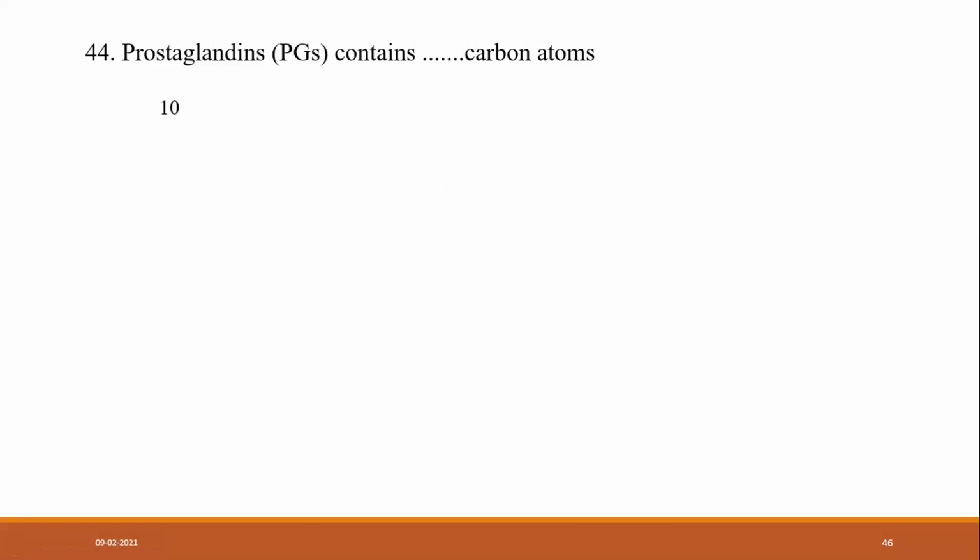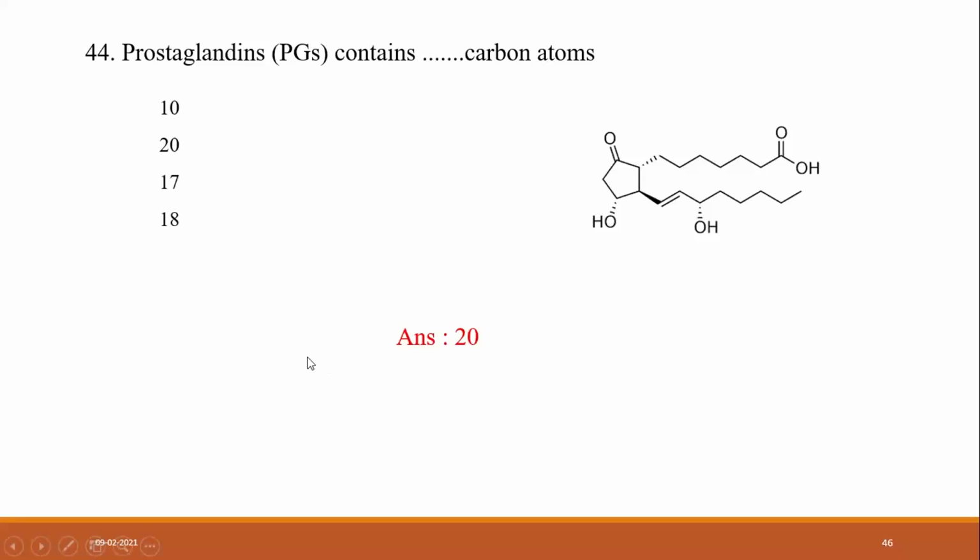Another question. Prostaglandin contains how many carbon atoms? 10, 20, 17, or 18? I think 17 or 20. Yes, it is 20. Very good. There are 20 carbons in the prostaglandin.